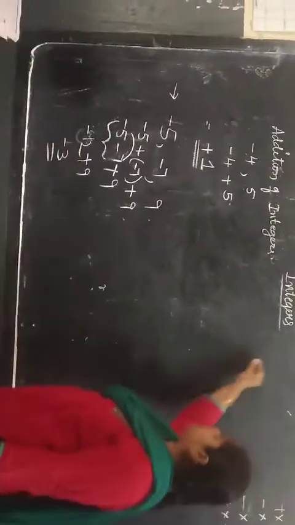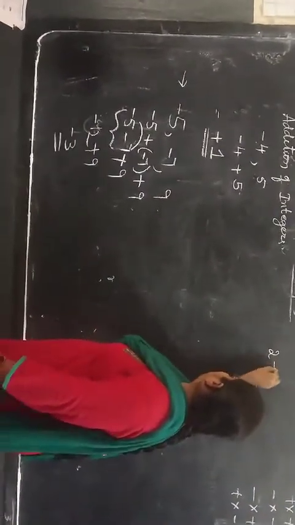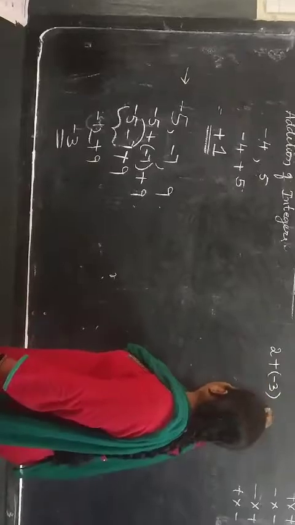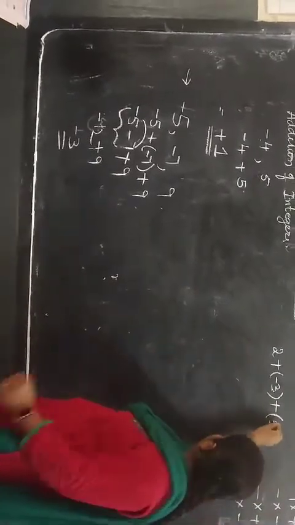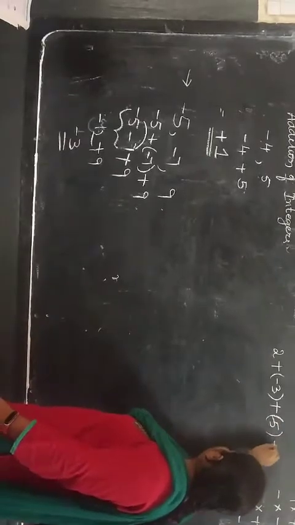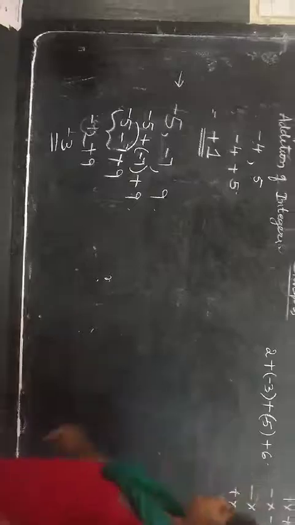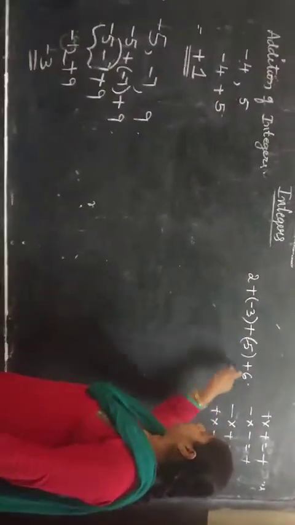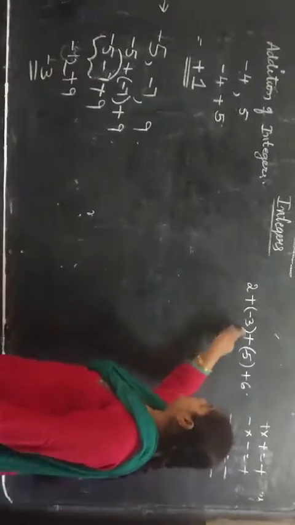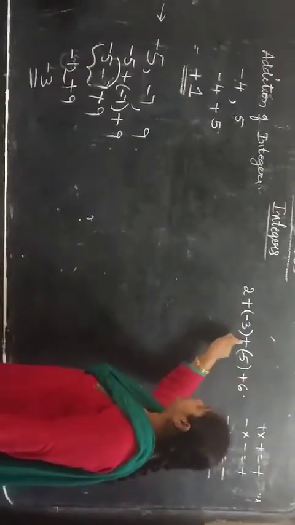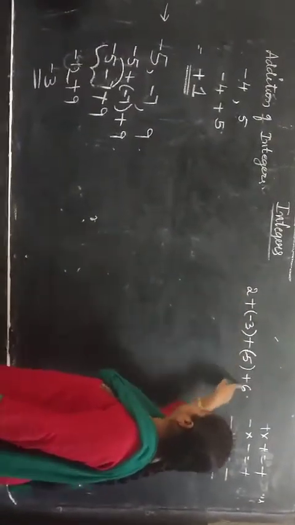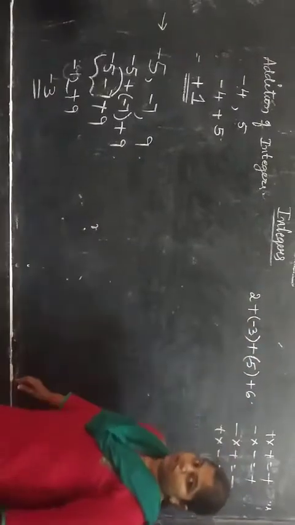Now I am taking 4 different integers: 2 plus of minus 3 plus of minus 5 plus 6. So how many different integers are there? 1, 2, 3, 4. Between all the integers, which sign do we have? Plus sign we have.